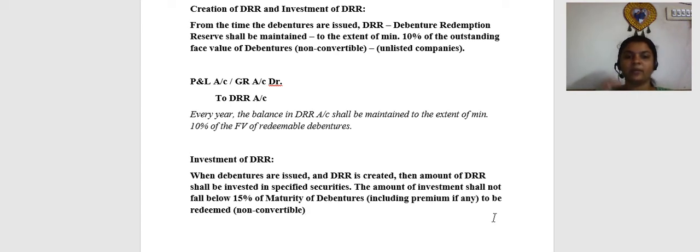Okay, so here remember these two numbers, 10%, 15% criteria. Now, 10% of the outstanding value of debentures minimum has to be maintained as DRR. And for DRR investment, a minimum of 15% of the maturity value of the debentures has to be maintained as DRR investment. Okay.